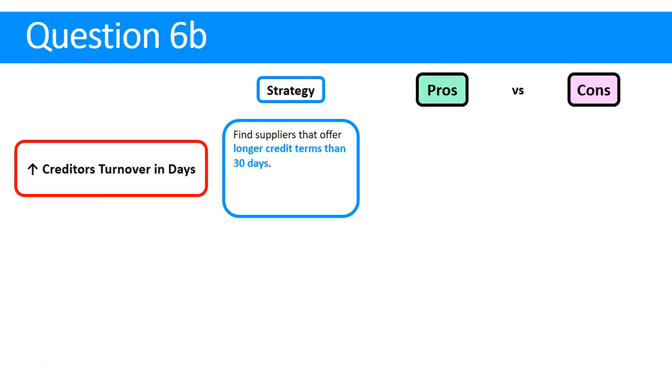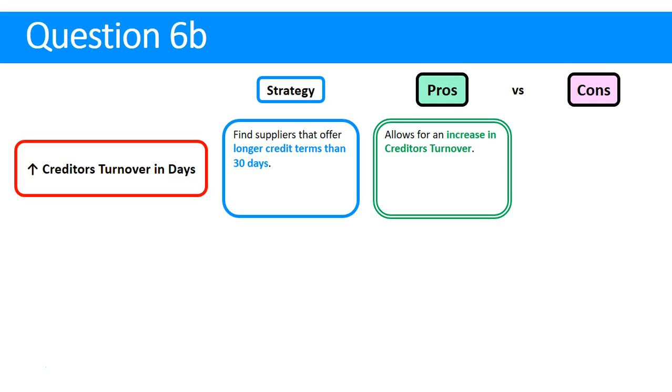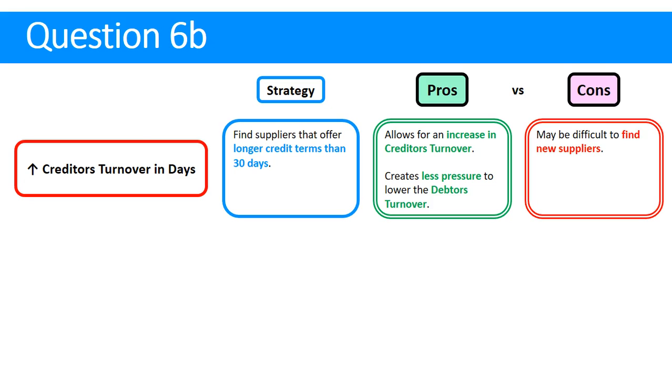We could increase our creditors turnover by going and finding different suppliers. We don't have to shop from the same person. Can we go and find somebody who offers longer than 30 days? Pros, well, that'll allow us to increase the creditors turnover. If someone's offering 60-day terms and we're paying in 50 days, well, they're going to be very happy with us and we've reduced our cash flow problem. It creates less pressure now to decrease the debtors turnover. If debtors turnover is still 46 days and we don't have to pay for 60, we're actually looking at a very good problem in terms of our cash.